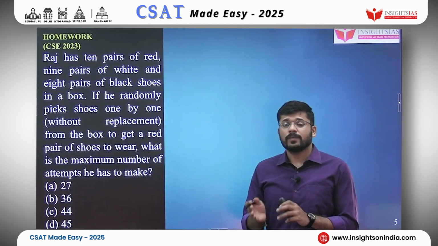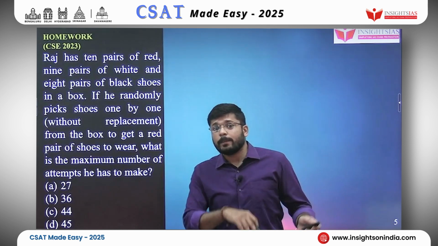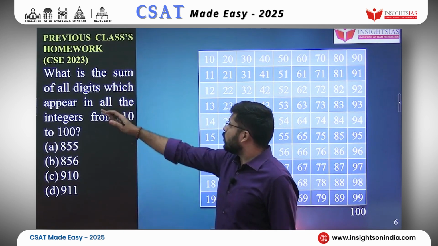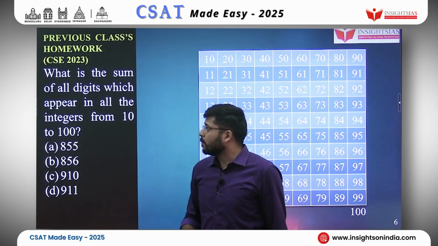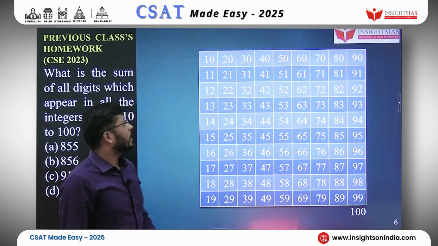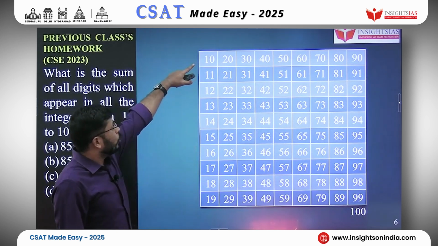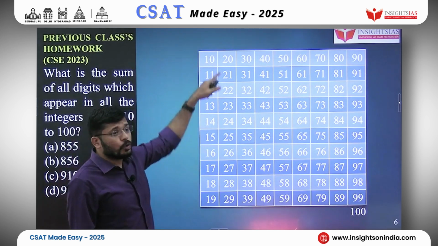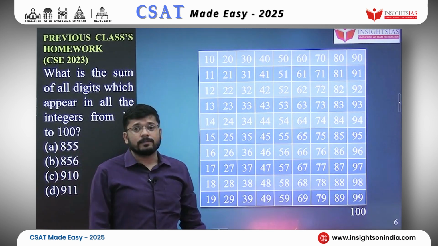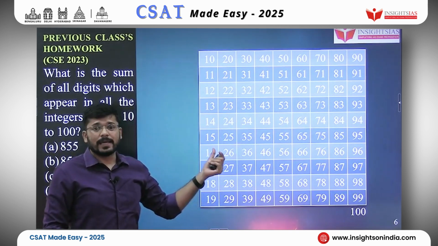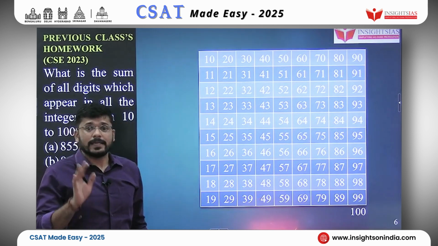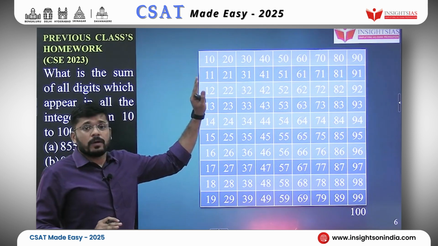Now it's time to answer the previous class's homework question. What is the sum of all digits which appear in all integers from 10 to 100? This is the numbers written from 10 to 100, and I had told you in the previous class, do not begin with 11 to 20 or 21 to 30, begin with 10 to 19, 20 to 29, 30 to 39. Because imagining the numbers like this helps us to count the number of digits in the units place easily. Now, how to answer this question?